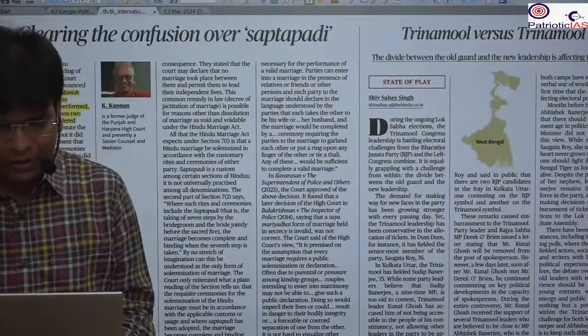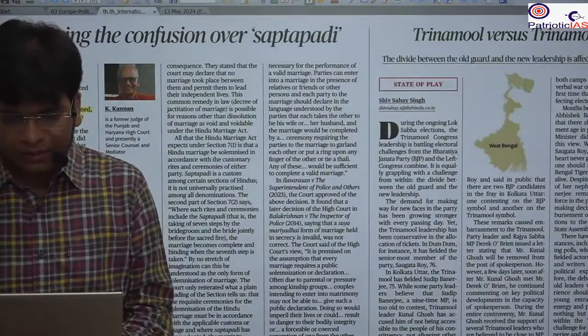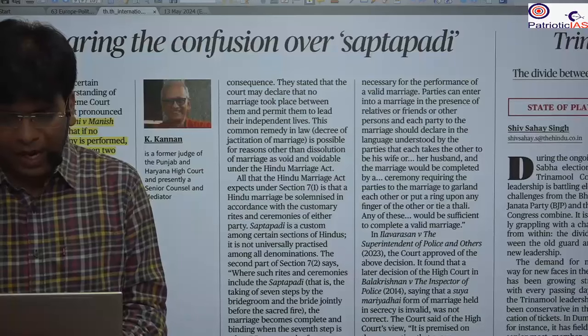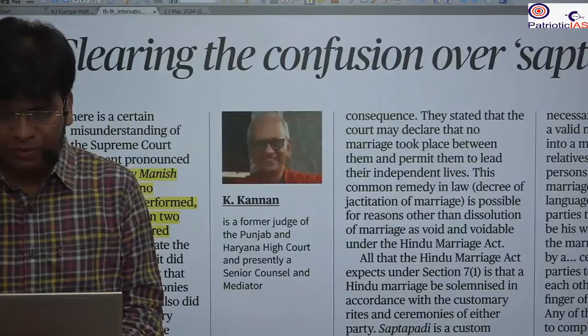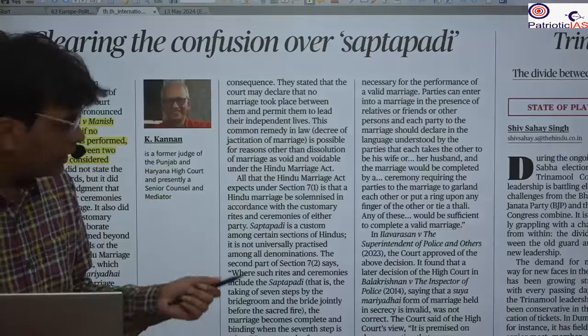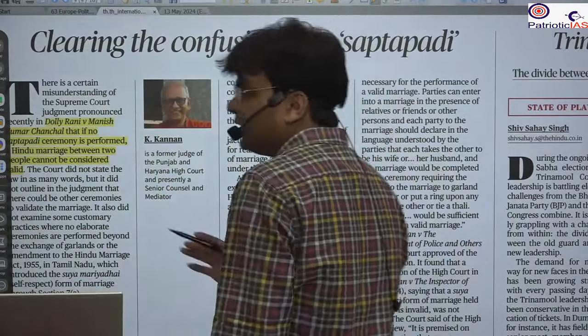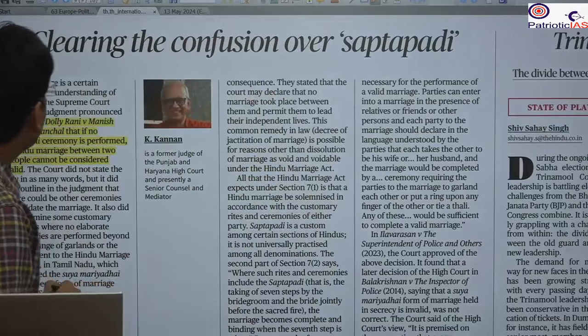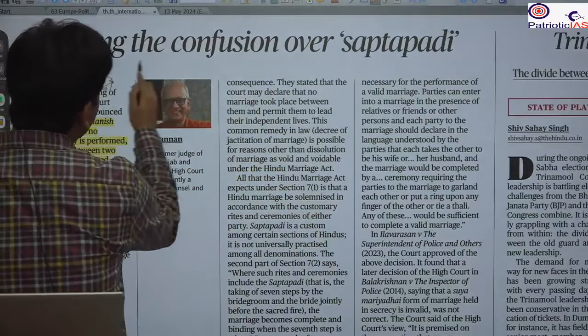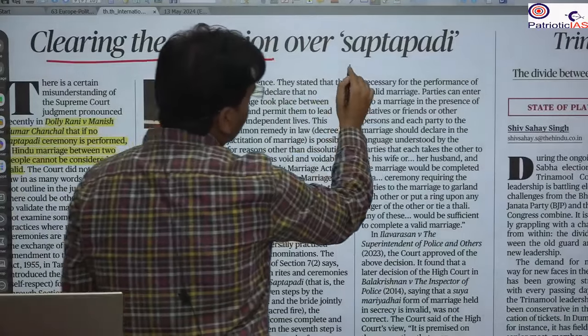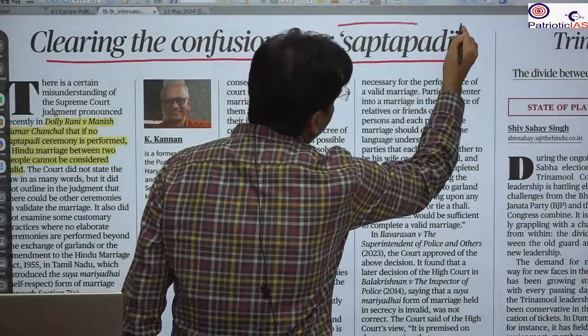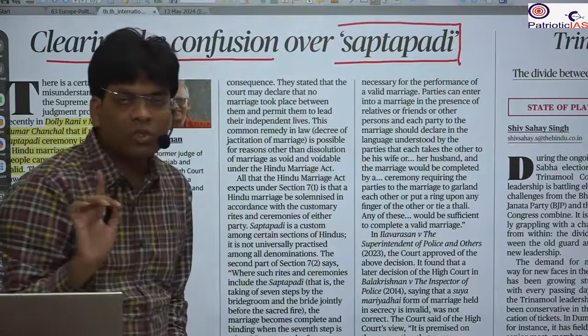The next important news that we are going to cover is very interesting. It is with respect to the marriage ceremony and the validity of the marriage. So whenever you are going to get married, let's see what the legal implications are and what the judicial standing is on that. Here it is talking about clearing the confusion over the Satpadi. Satpadi, what is this? It is a type of ritual for the Hindu marriage.